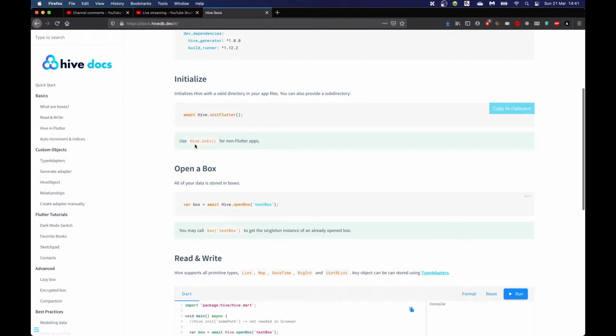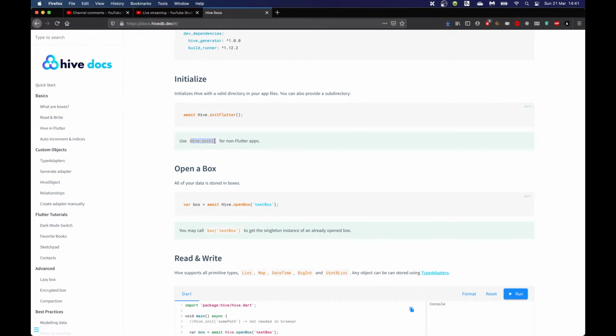So here we go. I can either use hive.init, which is like the general way of doing it. This is what we could do to work on different frameworks. Or I can just use hive.init Flutter to do this in the Flutter world. And here, I am just using this as a Flutter application, so there's no need to overcomplicate things.